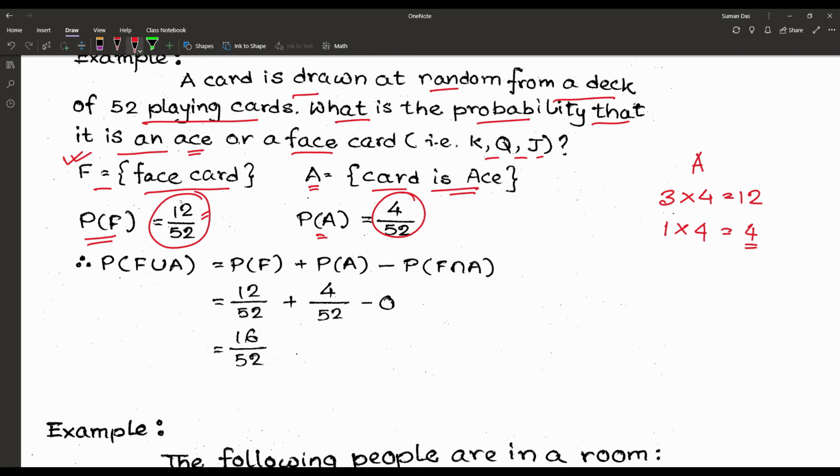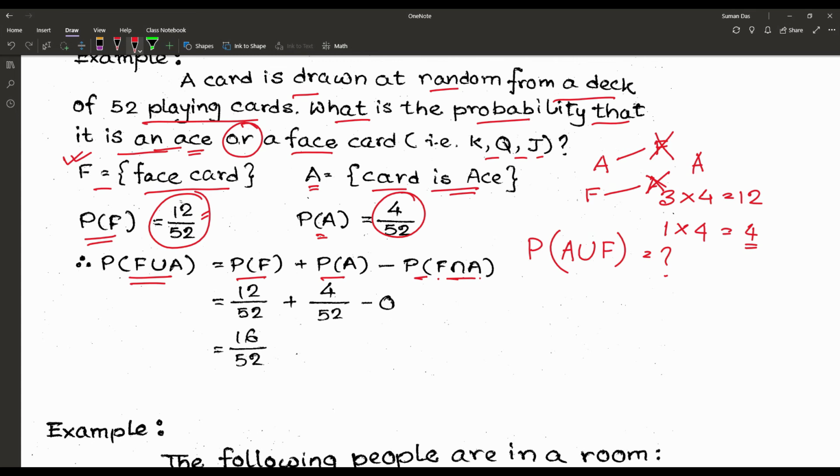Now the question is, what is the probability that it is an ace or a face card? So "or" means we have to find the probability of A or F. Now P(F union A) is equal to P(F) plus P(A) minus P(F intersection A), or face and ace. Are the two events mutually exclusive? Yes, because when we are picking an ace, there is no possibility that it is a face card. When we are picking a face card, there is no possibility that it is an ace.